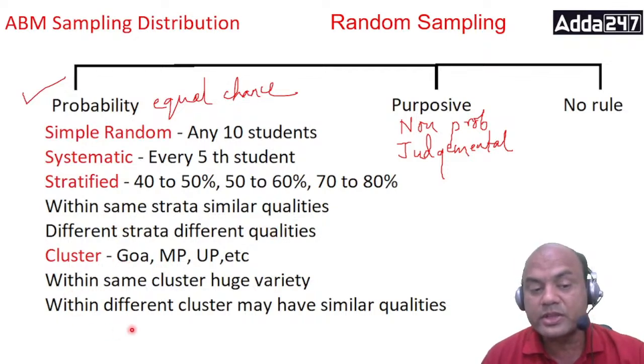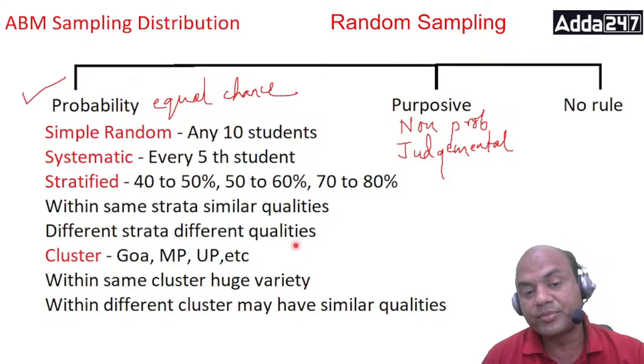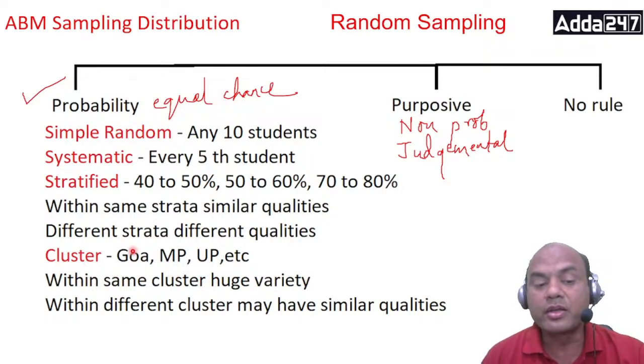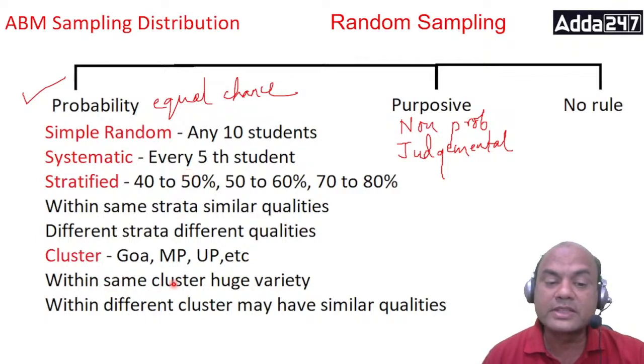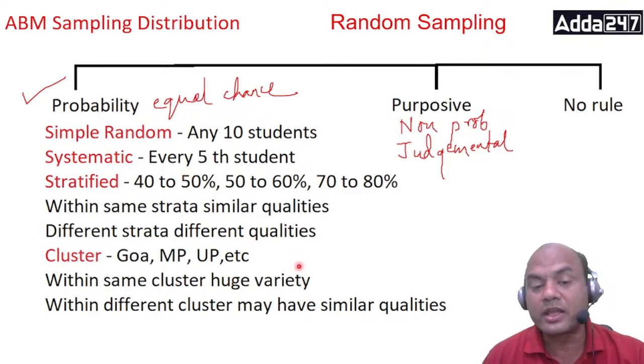The reverse is the case with cluster. Within the same cluster, there is a huge variety. Somebody is from Goa, and in Goa also there will be a student with 80 to 90% and a student with 40 to 50%, right? It's exactly opposite of stratified.